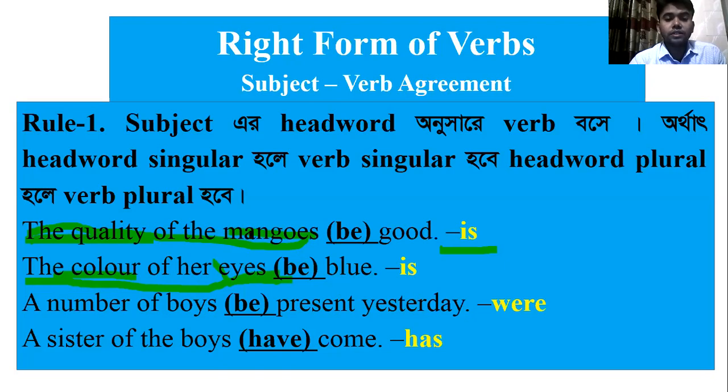All these phrases are part of the subject, but here quality is the head word and color is the head word. That's why we can say, which be verb should be seated here? Is. The color of her eyes is blue.